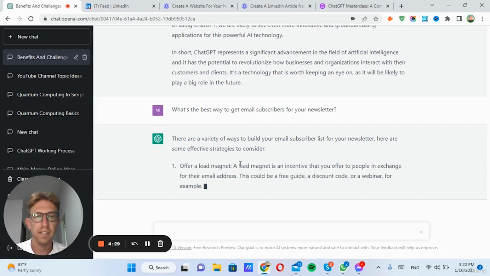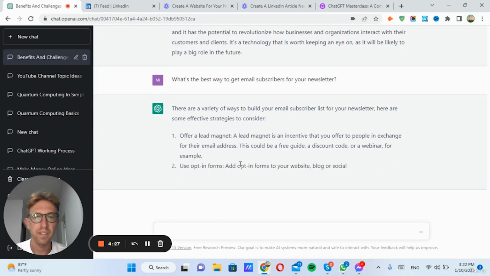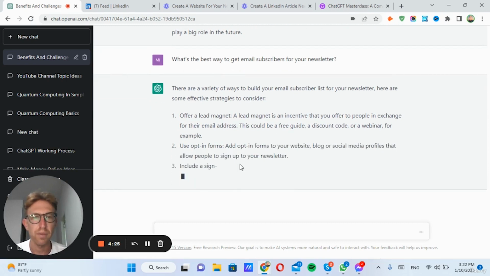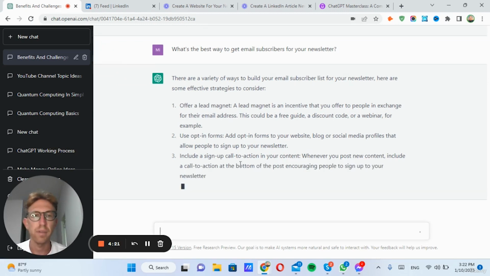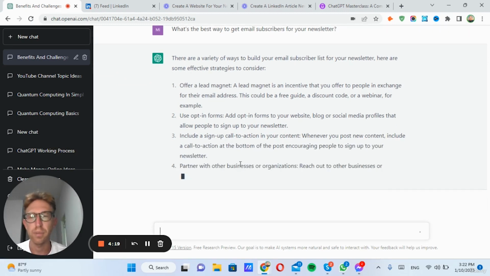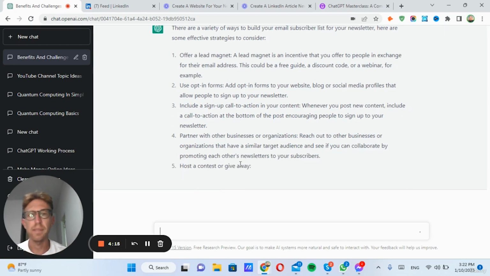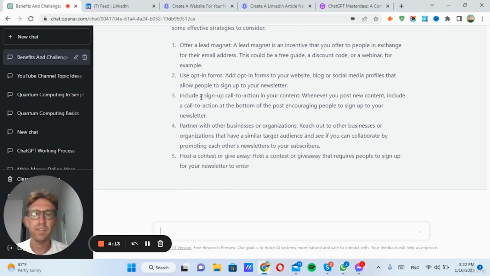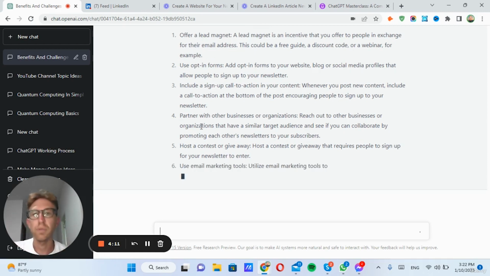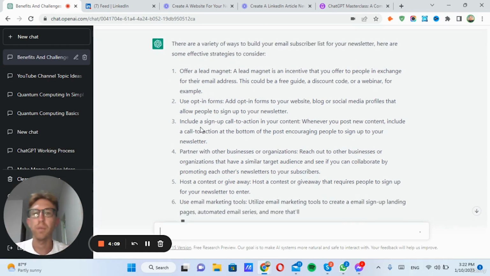Offer a lead magnet. If you don't know what a lead magnet is, it's essentially an incentive that you offer to people in exchange for their email. This could be a free guide, a free ebook, a webinar, for example, and you can create a landing page and then start collecting emails that way. But in our case, we already have the website, so we just have to start sending people to the website to subscribe. It already includes a way to collect emails.